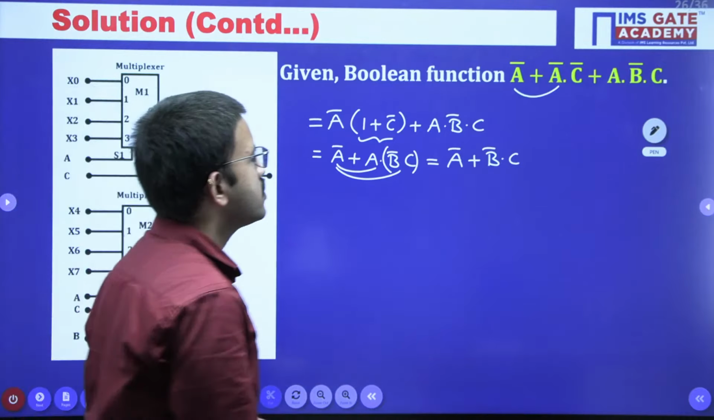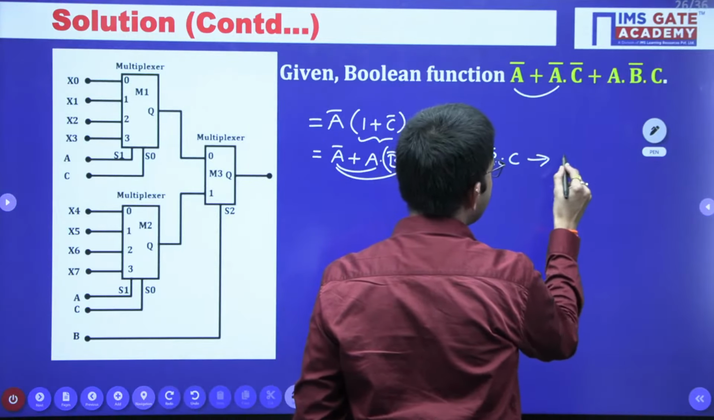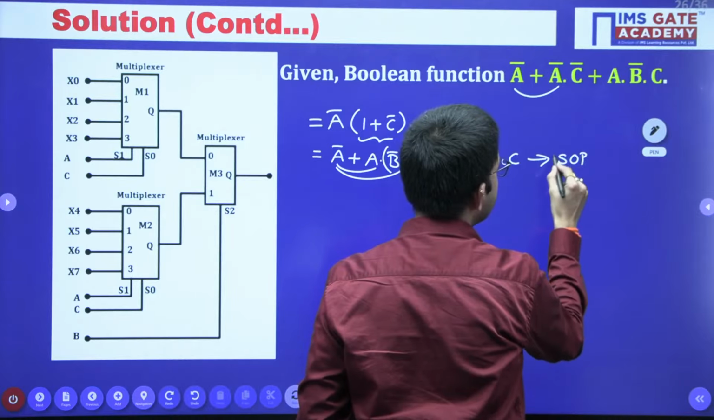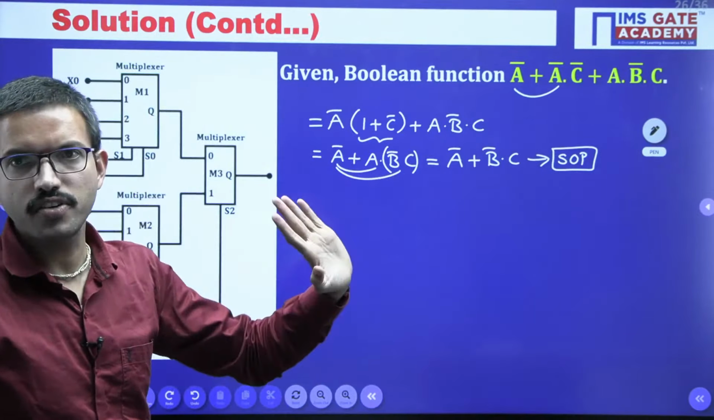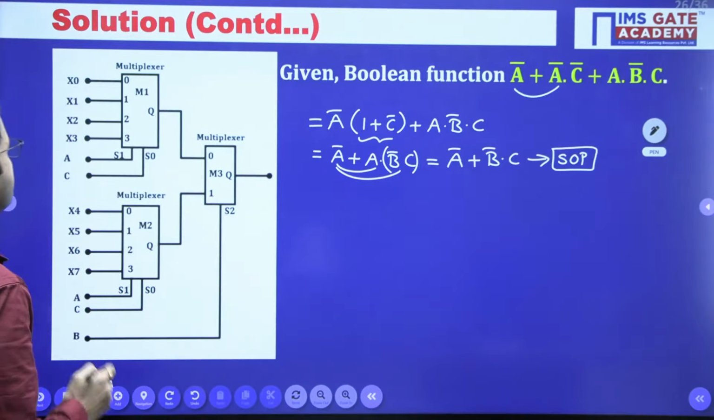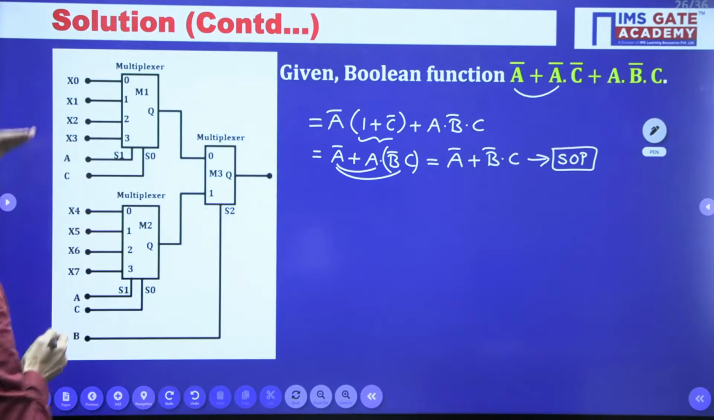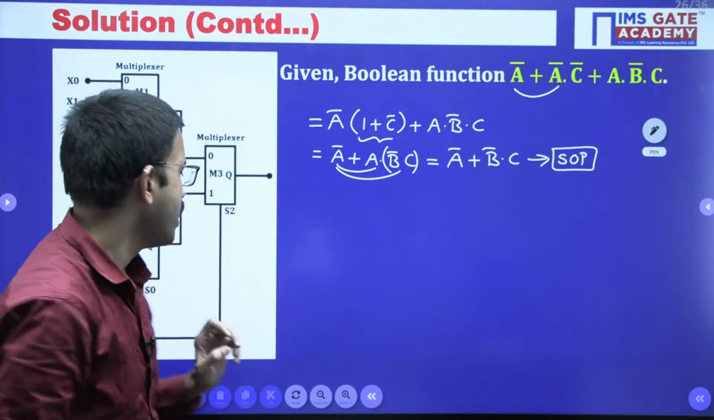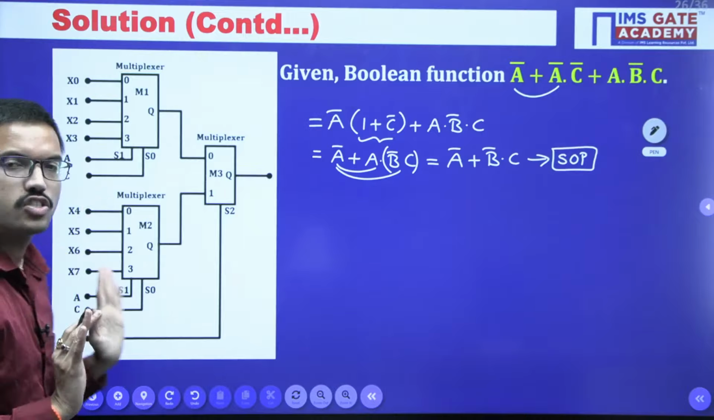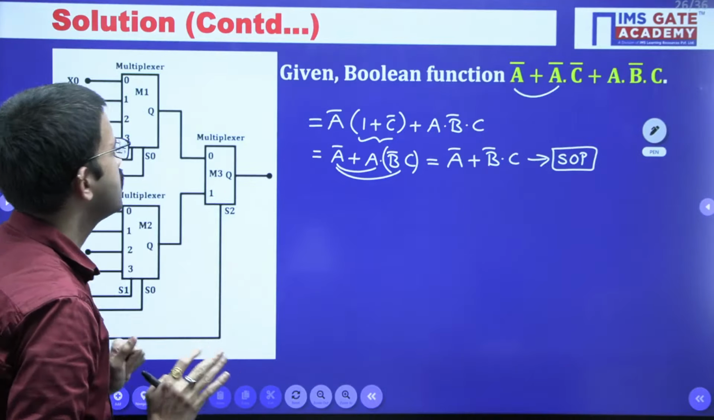Okay. Now this one you got in the SOP form, the final simplified equivalent minimized function. But now the question is what? Here you are having 8 inputs, right? X0 to X7. Regarding those inputs, in the question they have mentioned that you can choose among zeros and ones.